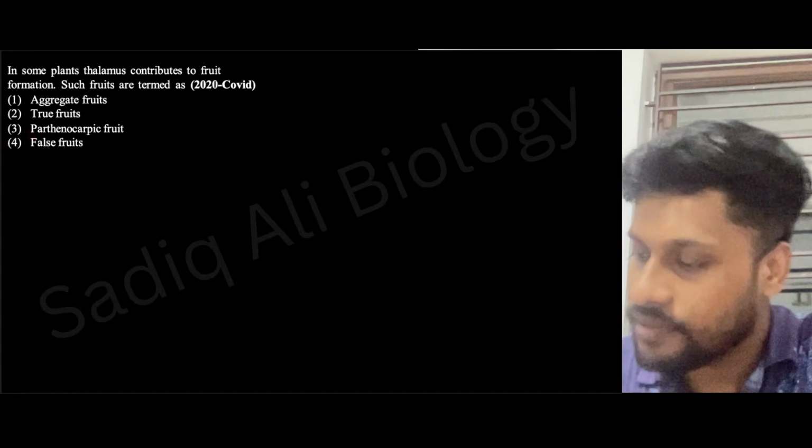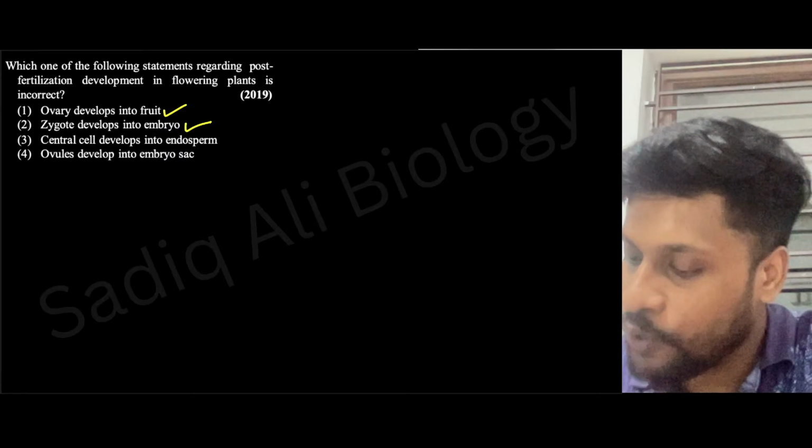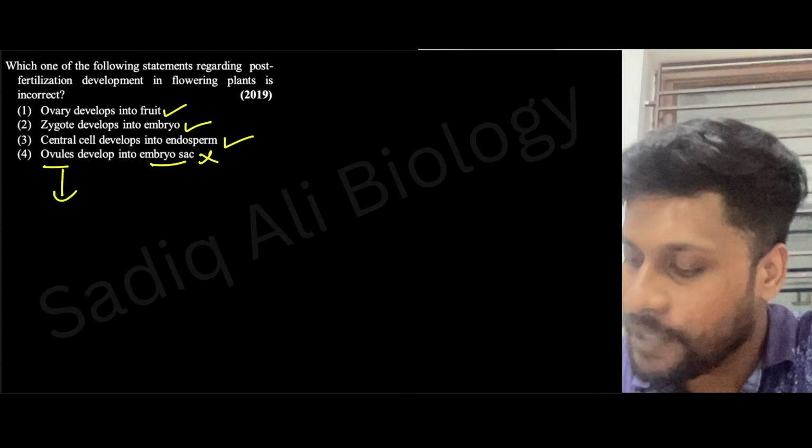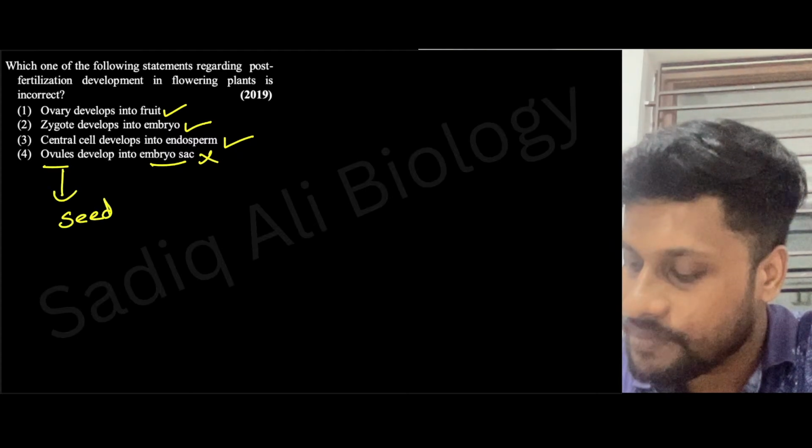Here, ovary develops into fruit, zygote into embryo, central cell into endosperm, but ovule into embryo sac is wrong. Ovule will be developing into seed. Hence, option 4 will be the answer, right?